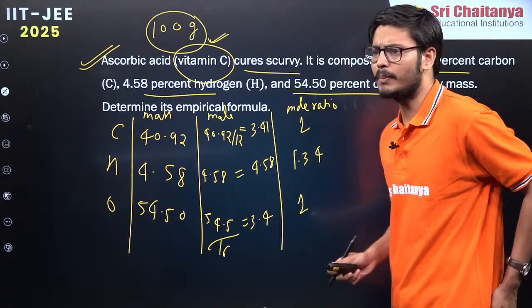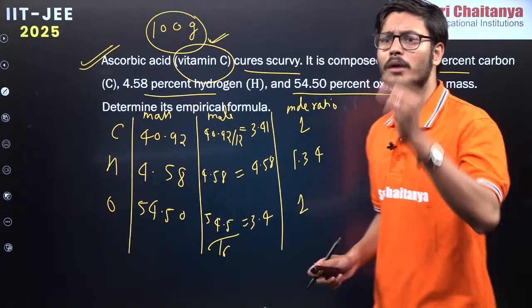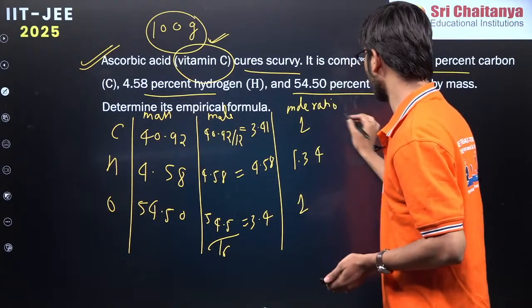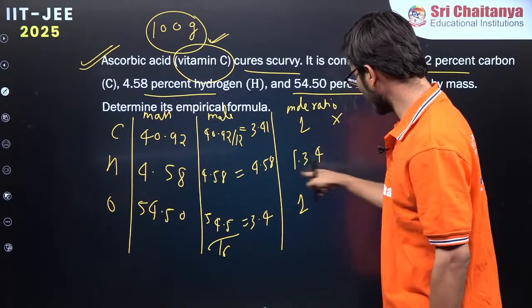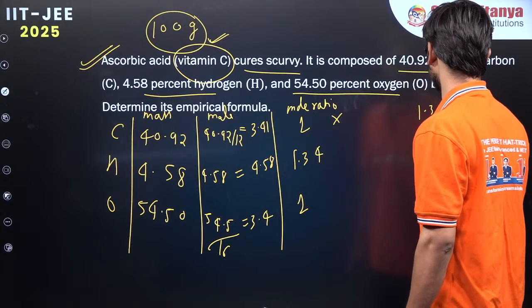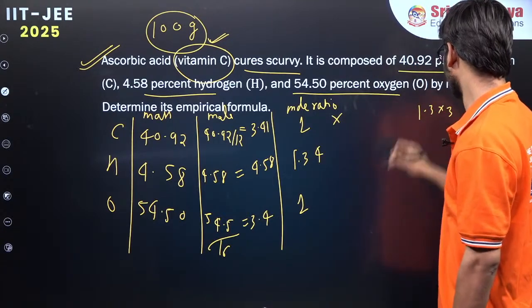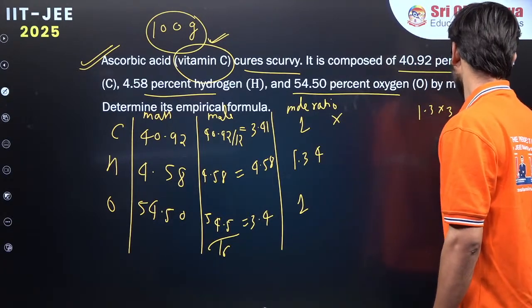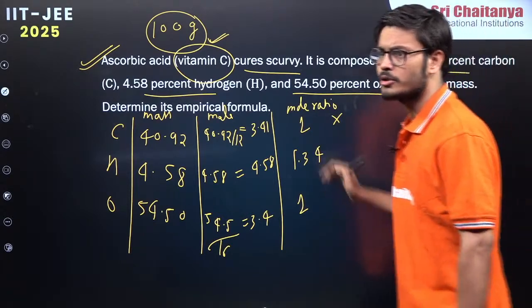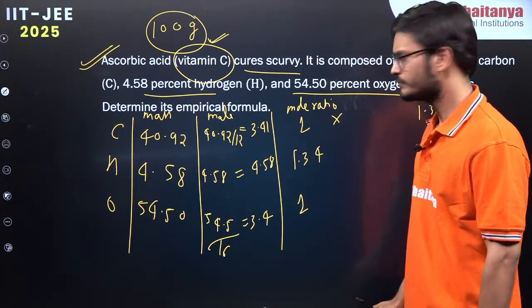Now I have to multiply by a number because I want the whole number, right? We want the whole number, therefore we will multiply by a number. So if I multiply 1.3 into 3, this will be approximately 4.9, that means 5. So we should multiply by what number?